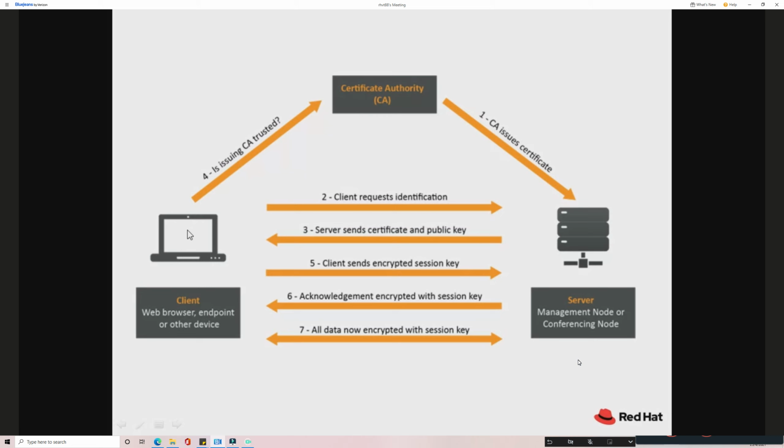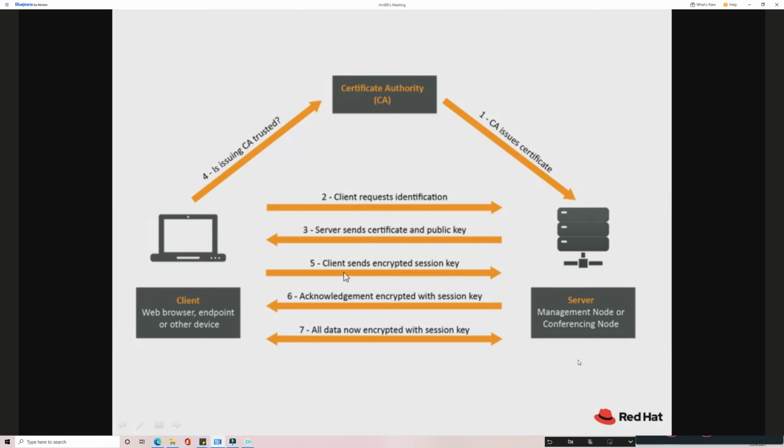The client browser will see whether the certificate authority who issued that certificate is verifiable or not. It should be verifiable in all senses: the digital signature should be verifiable, and the validity period of the certificate should also be verifiable, so the client browser will verify that.